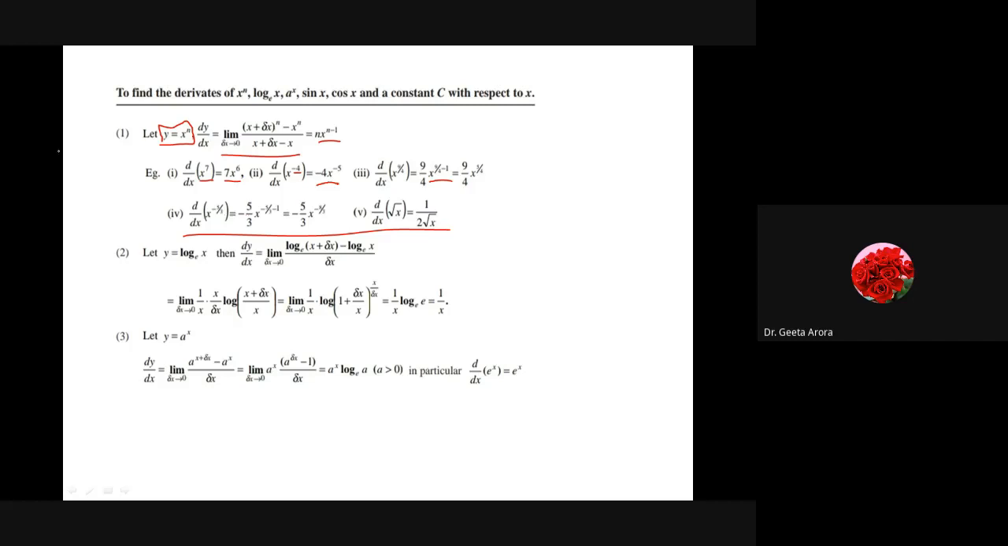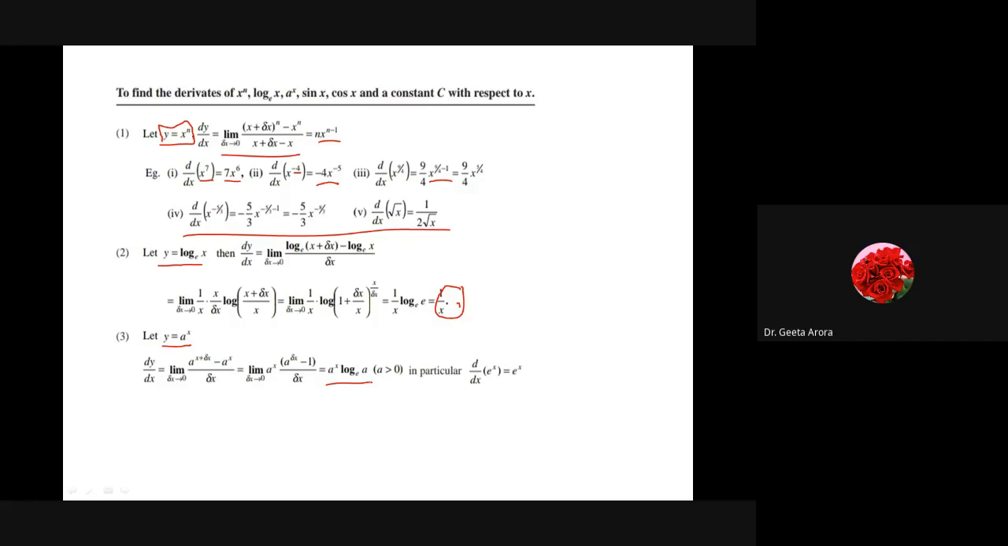Correct? Now what is the derivative of log x? It is 1 by x. Again, the proof is here in front of you. If you want, you can go through it. Otherwise, directly you have to remember that if y is equal to log x, the derivative is 1 by x. If y is equal to a^x, meaning any constant number raised to power x, then its derivative is a^x as such, multiplied by log a with base e.